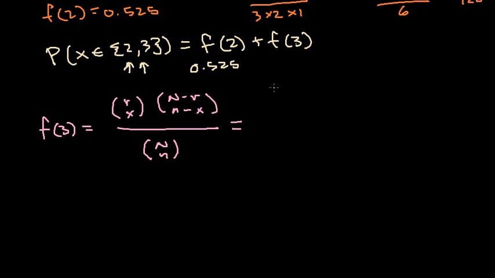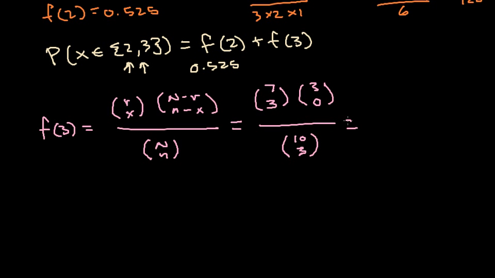In our case, we have 7 successes that are possible. And now x is 3, so we want to choose 3 out of those 7. There are 3 possible failures, people who prefer football, and we need to select 0 of those. And then out of the total, we're going to have 10 choose 3. Right? Okay, now I'm going to make this a little bit shorter by taking into account what the intuition of